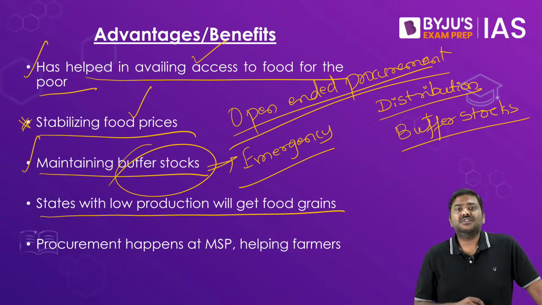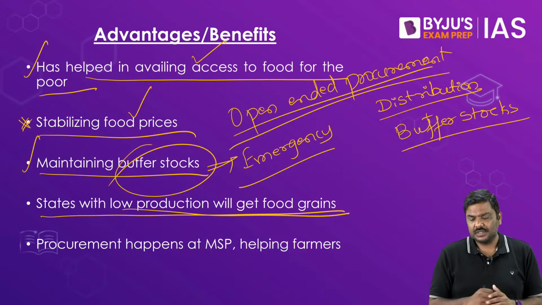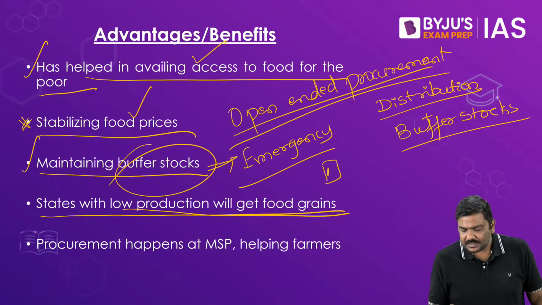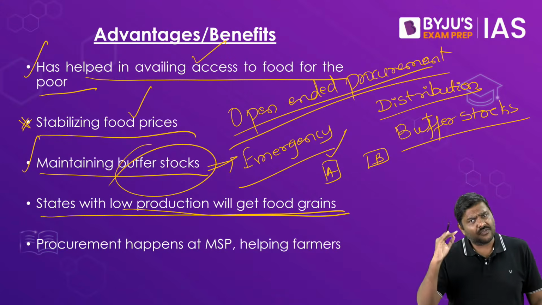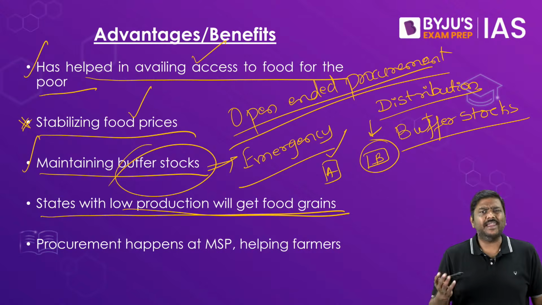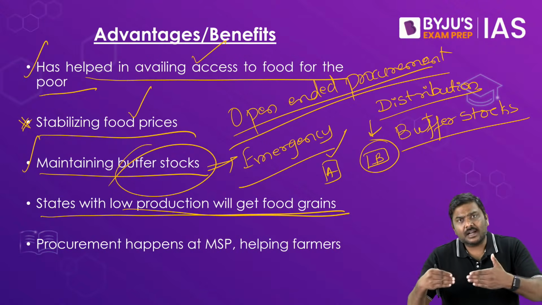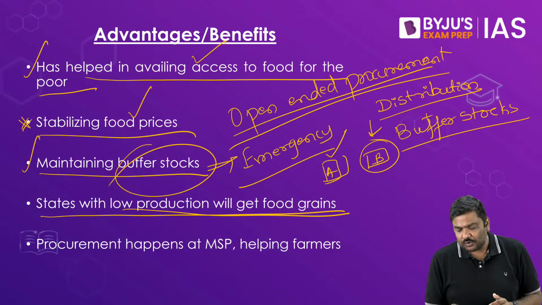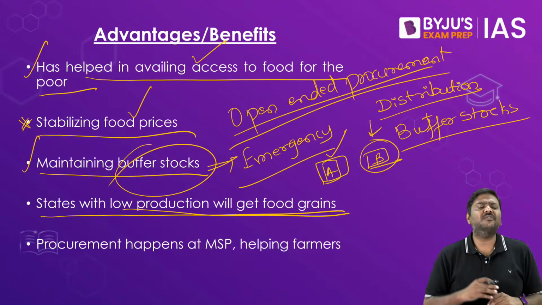Next, states with low production will also get food grains. What do you mean by this? Imagine two states, state A and state B. In state A, production of, let's say, rice and wheat is very, very high. In state B, production is comparatively very less. Can I basically say that because of this, supply of food grains in state A will be very high, and in state B will be very less?